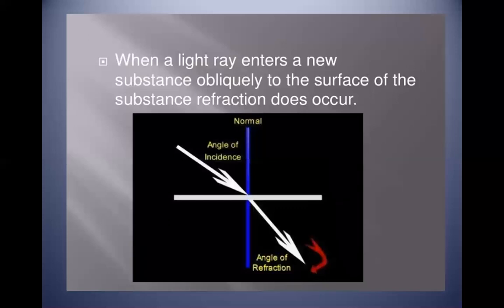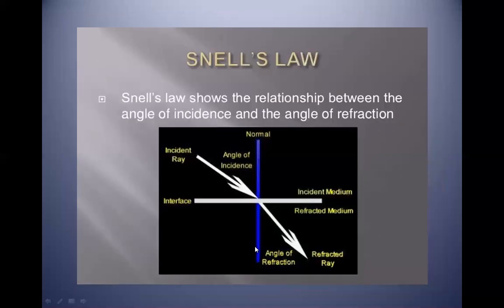Okay, so when a ray of light enters a new substance at any other angle other than normal, obliquely to the surface of the substance, refraction will occur. And when refraction occurs, the light ray will not move straight. It will bend a little. It depends upon the density of the medium. The denser the medium, the lower the speed of the light becomes, and there will be more bending. The incident ray making an angle with the normal is known as angle of incidence. The refracted ray making an angle with the normal is known as angle of refraction.